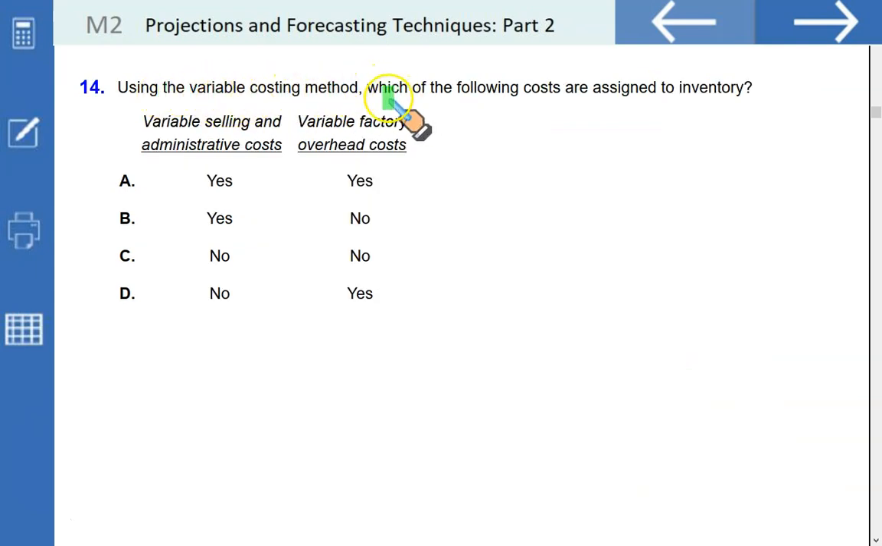Using the variable costing method, which of the following costs are assigned to inventory? Variable selling and administrative costs, it is never made a part of inventory under direct or variable cost or absorption costing.